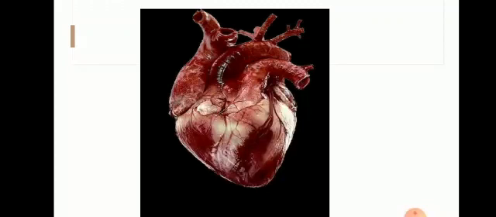The number increases during and after physical exercise, when a person is excited, or when running, walking, or doing heavy work.